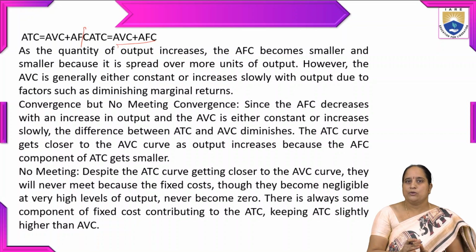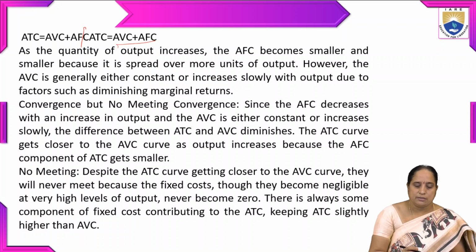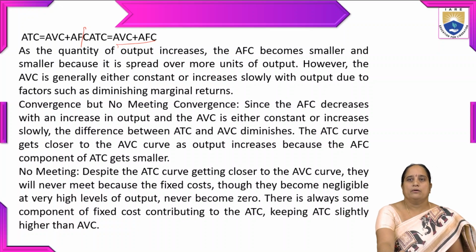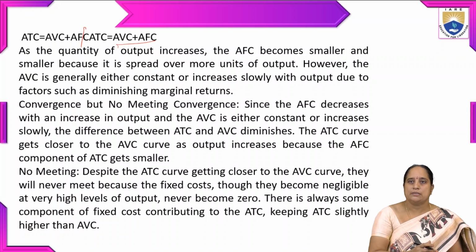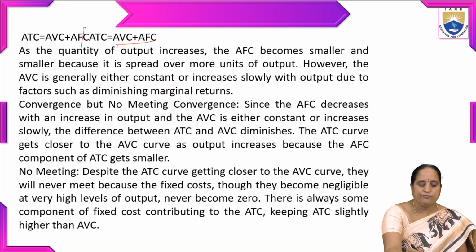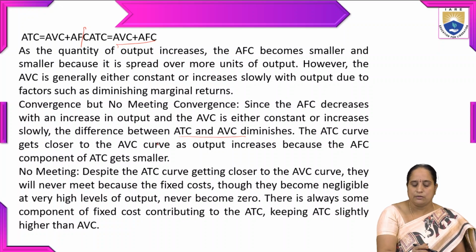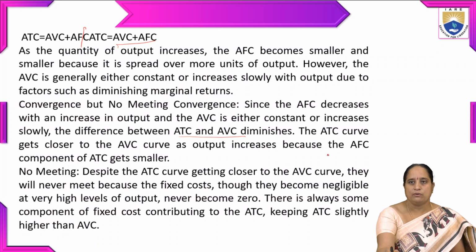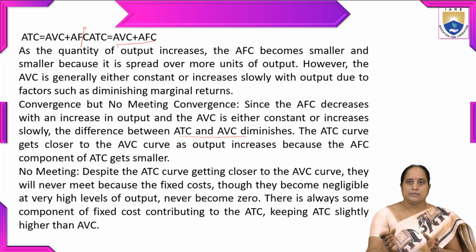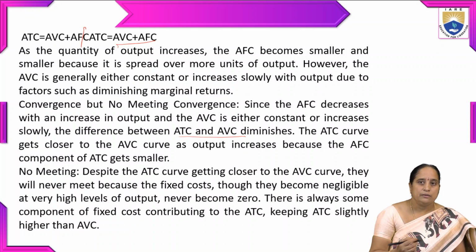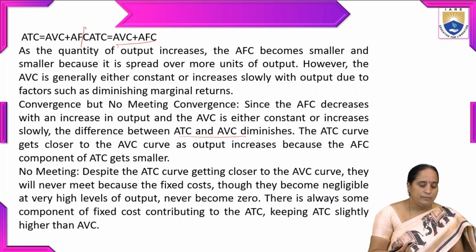So convergence, but no meeting. Since the average fixed cost decreases with an increase in output and the average variable cost is either constant or increases slowly, the difference between ATC and AVC diminishes. If you see, the ATC curve gets closer to the AVC curve as output increases because the AFC component of ATC gets smaller. As a result, they seem to be very close, but they never meet each other.